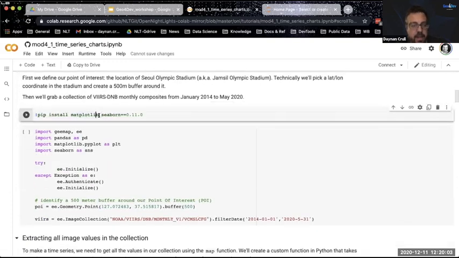Since we are in Google Colab, we do need to install these libraries. One thing to note, we need to install geemap. That is a typo. If you're following the lab, you need to type in geemap. I forgot to do that. I will update that, but you can do that right now. We're installing multiple packages. We're installing the geemap library, which we're all familiar with. We're also installing the matplotlib library, and then we're installing a library called Seaborn, which is useful for plotting in Python.